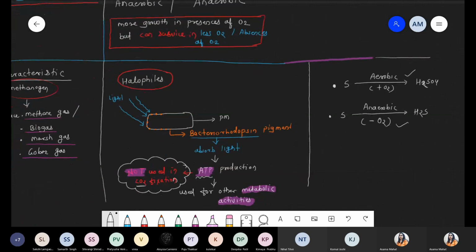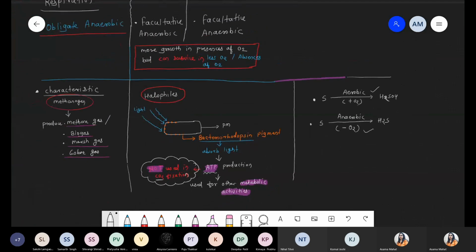The questions made so far are related to bacteriorhodopsin, a hard level question, and another simple question, methanogen, that is production of methane gas, biogas, marsh gas or gobar gas. Got it? Is this point clear to everyone? So with this we cover the entire portion of the kingdom Monera. Kingdom Monera is a little large but important because it is also covered with microbes. We can match with microbes also. So examples also come from it. I'm not writing the examples because there is no question on the example.